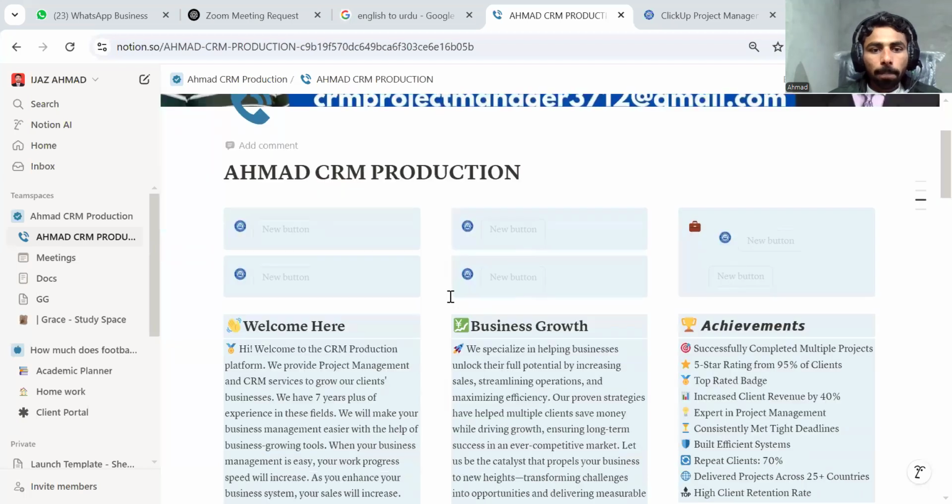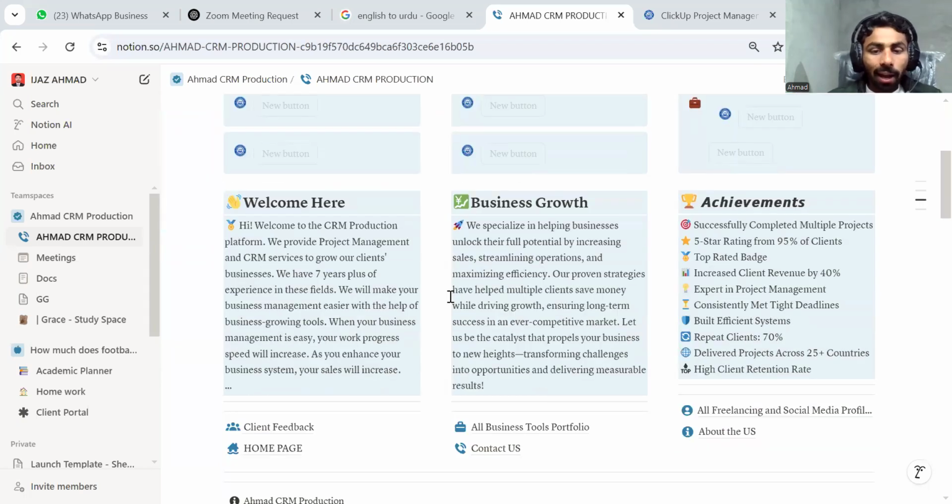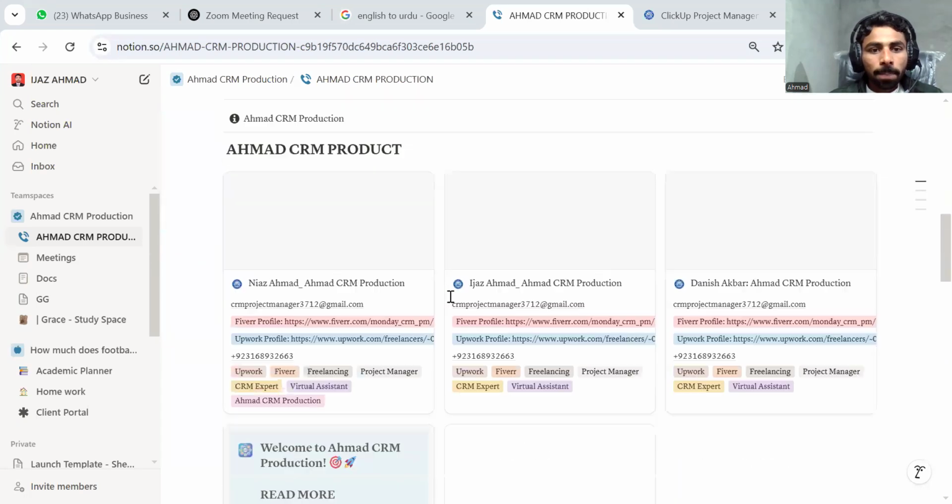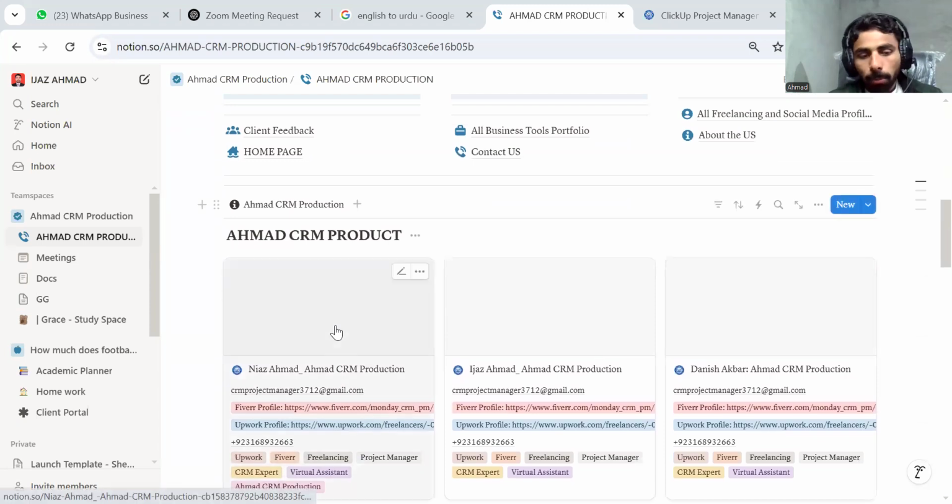I hope you can see my screen. This is my portfolio website where I have set up everything in Notion Site. Here you can see I have multiple Upwork profiles. In the Ijaz Ahmad profile, I have earned 4,000 plus dollars, and in another profile I have 1K plus. I have multiple profiles running on Upwork. This is my Upwork and Fiverr journey, where I am top rated, level 1 and level 2 seller in different profiles.